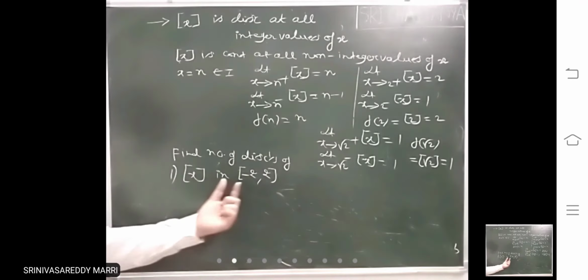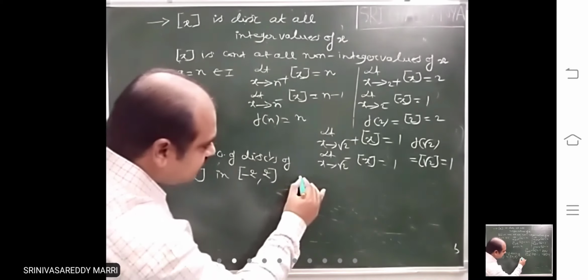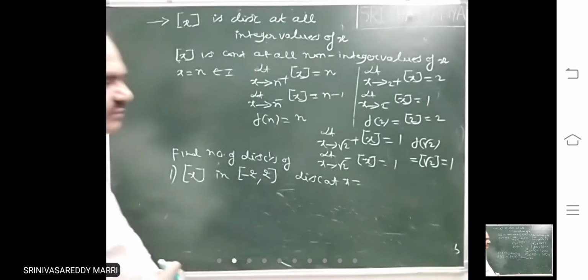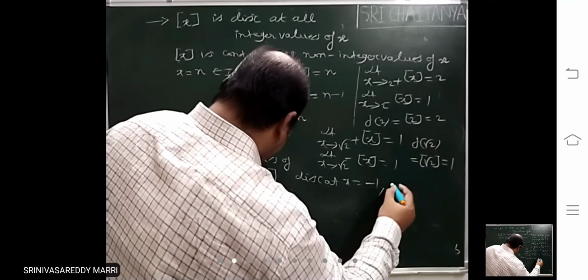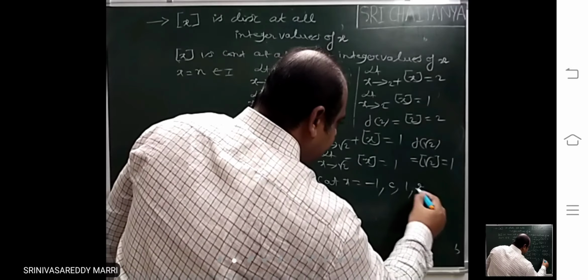So look at step x. What are the integer values of x? Plus or minus 2, plus or minus 1, 0. So what you have to write is discontinuous at x equal. Don't write left integer. If the left one is an integer, don't write that. That means -1, 0, 1, 2.